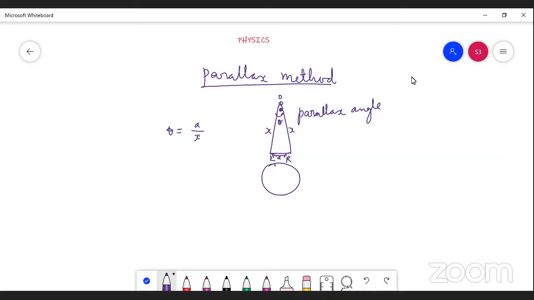So if you want to find out the distance from the object to this position, or O to L or O to R, that we call X. So X equals what will we get? A divided by theta will come. So this is the final distance between this position, which means left eye or right eye, to the object. Okay. So this same method we are using to find the determination of distance of the moon from the earth.